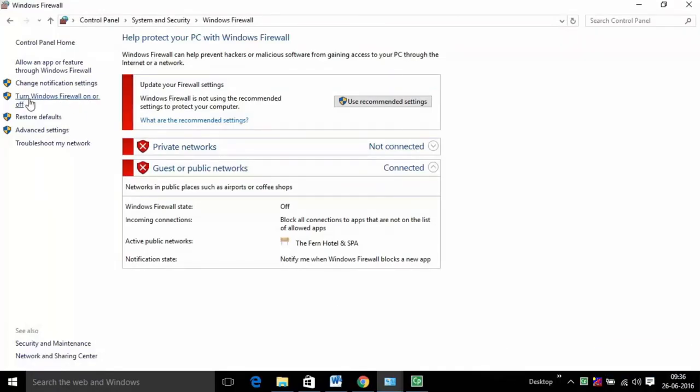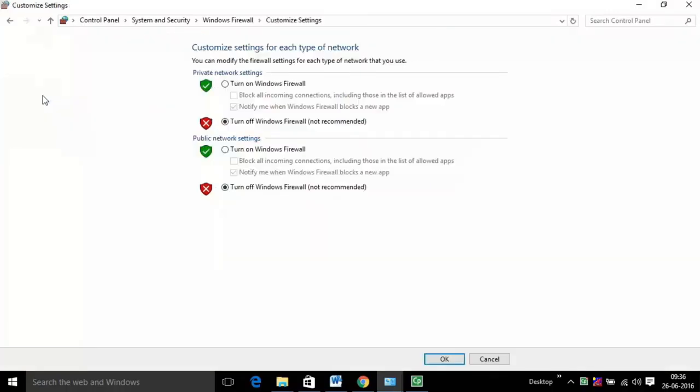Turn on Windows Firewall. This setting is selected by default. When Windows Firewall is on, most programs are blocked from communicating through the firewall. If you want to allow a program to communicate through the firewall, you can add it to the list of allowed programs.